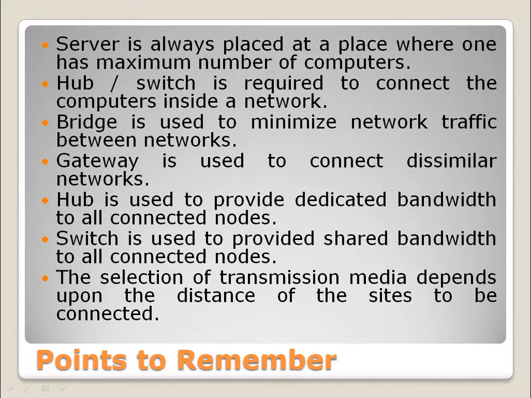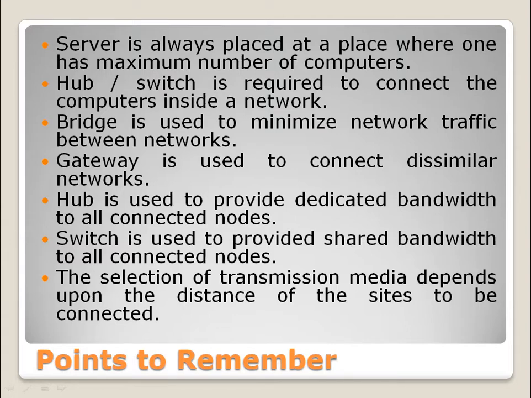Next point, a hub is used to provide dedicated bandwidth to all connected nodes. So if you have a connection of 100 Mbps and there are 10 systems connected to it, the hub will divide that bandwidth equally among the nodes.